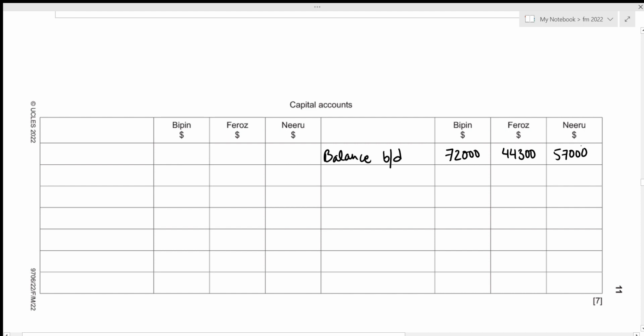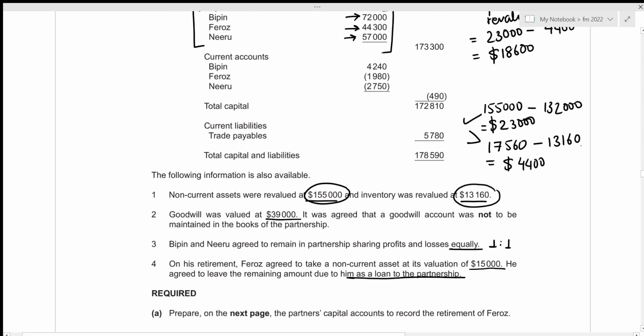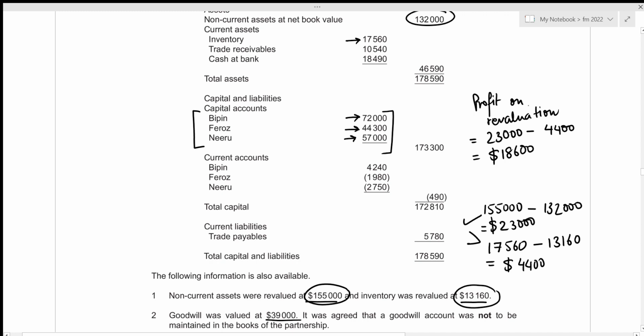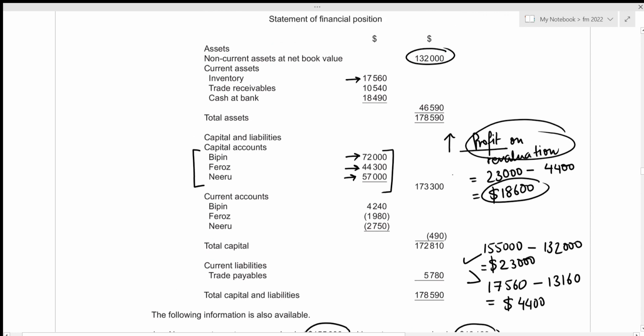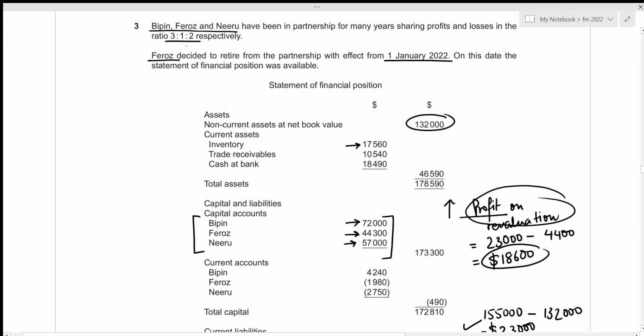Okay. Then we also figured out that there was a profit on revaluation, right? And this profit on revaluation should be shared among the partners. And since this is a profit, this would definitely increase the capital balances, right? Which means that our profit on revaluation should be recorded on the credit side. Now we just need to share this profit among the 3 partners, Bipin, Feroz and Neeru, on the basis of their profit sharing ratio, which is 3:1:2.